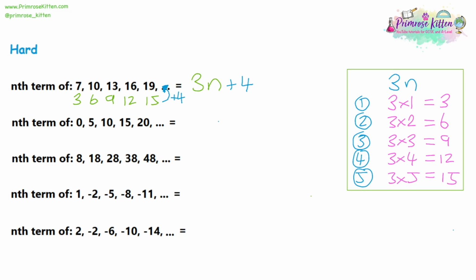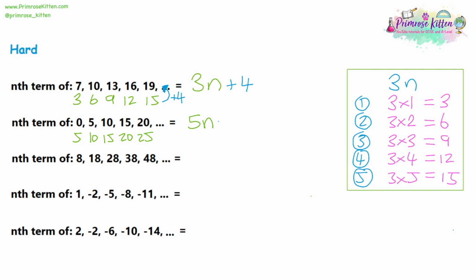So let's try this method with question 2. We have 0, 5, 10, 15, 20. Now this sequence is going up by 5 each time. So we're going to start off by writing down the 5 times table to compare. And the 5 times table will be described by saying 5n.